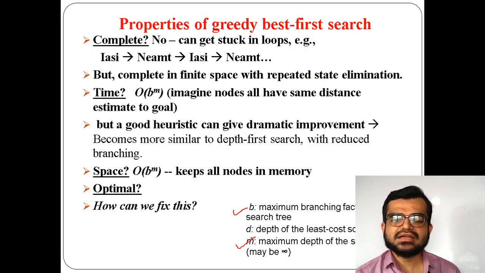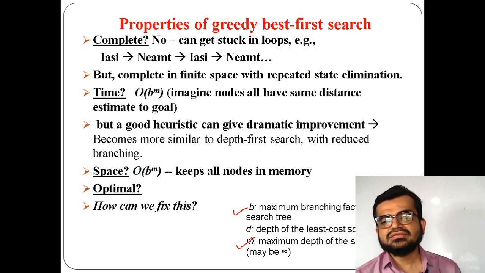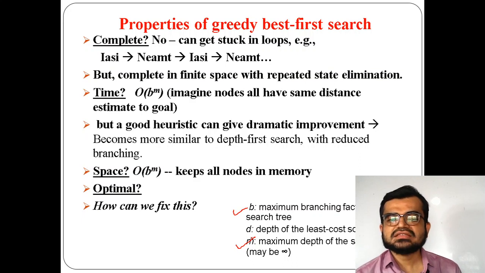If the depth in the worst case is infinity, that means the space is also infinite in the worst case. The space takes more and more if the states are infinite, continuously repeating. So we have to fix such a problem.